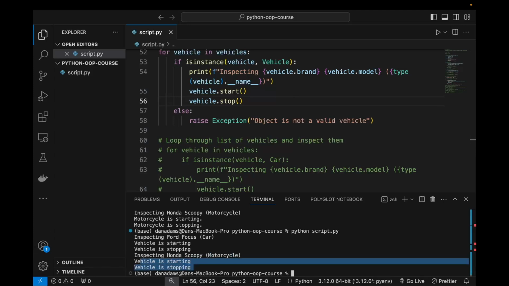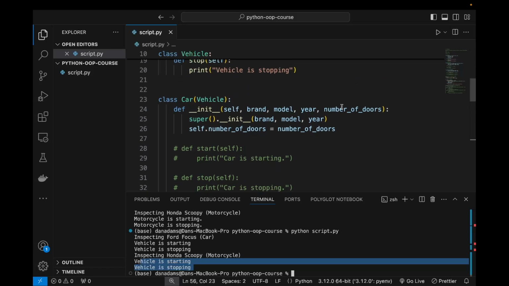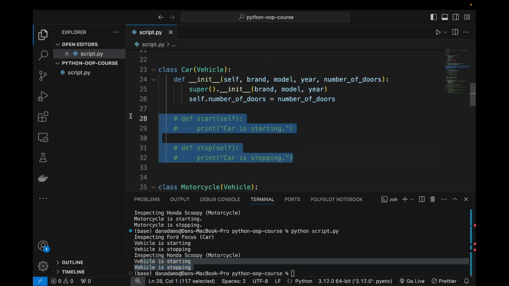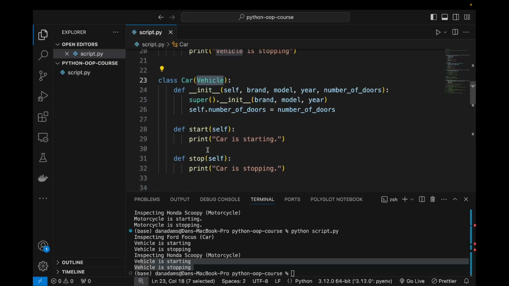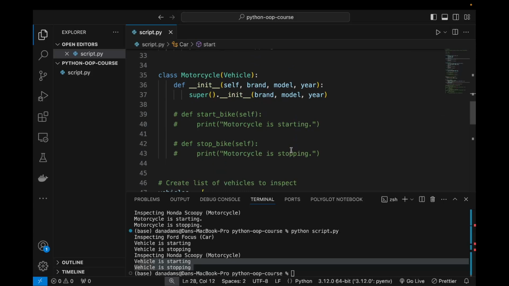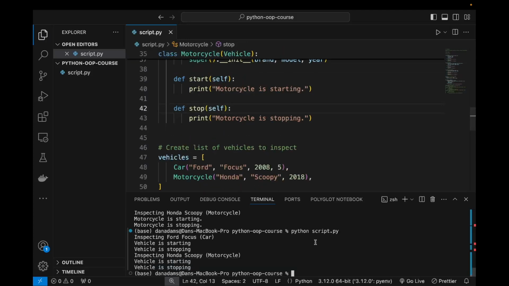But let's say that we wanted to provide more specific methods for starting and stopping each vehicle. Well, what we can actually do is override the methods from the vehicle superclass within each specific class. So in car, we inherit these start and stop methods, but we can override them, so provide more specific implementations within the car class itself. And we can also do the same thing for a bike. Okay, but we need to give it the same name as the method that we are inheriting to actually override it. So let's run the program now to see what we get, and we can see now we get a more specific